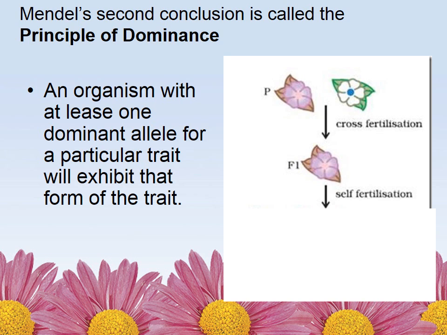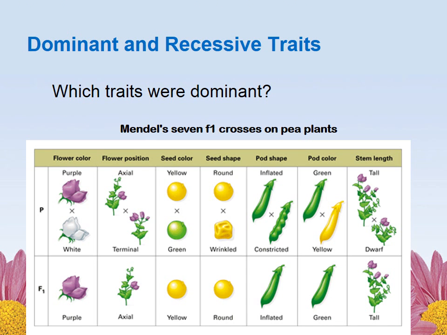That's the one that's exhibited. So looking at this chart, which traits were dominant? Well, the purple flowers, axial flowers, yellow seeds, round seed shape, the smooth or inflated pod shape, the green pod color, and then the tall stems.